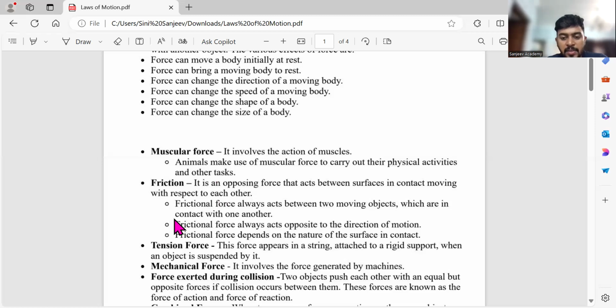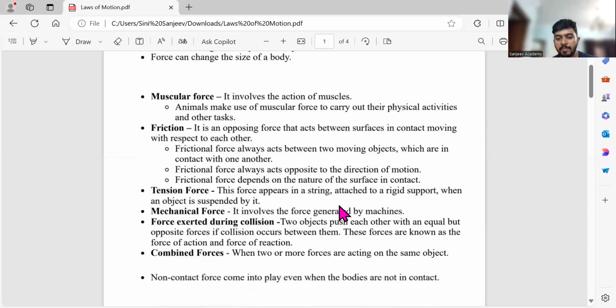Tension. Tension force is nothing but, if we all know the simple pendulum, it will go like this and come back, right? So it is the force appearing in a string attached to a rigid support. The pendulum will have a support, and it will be going this side and that side, respectively. Mechanical force, obviously, is the force generated by the machine. Then force exerted during collisions.